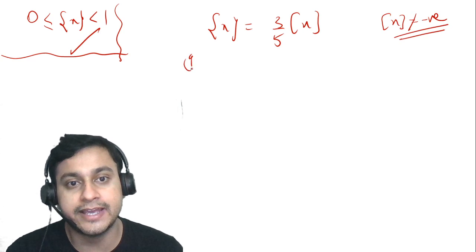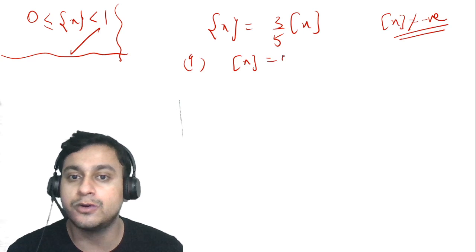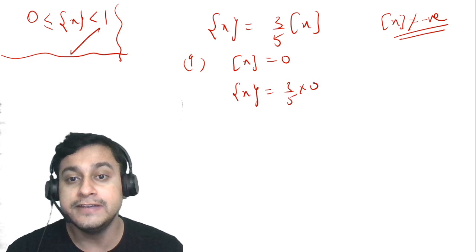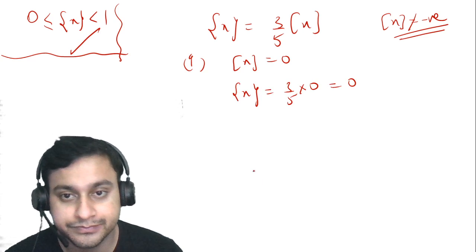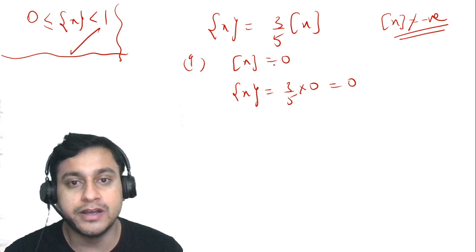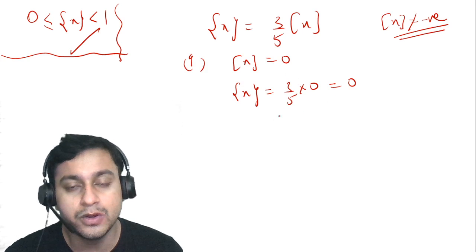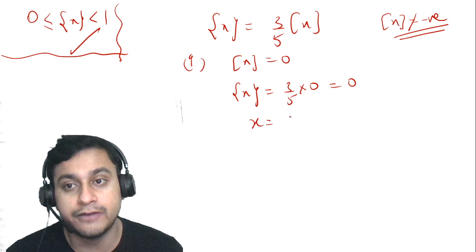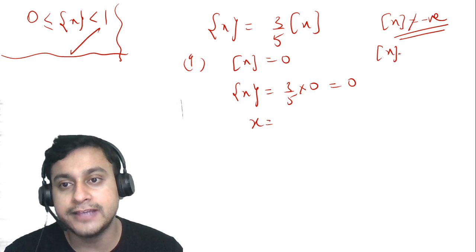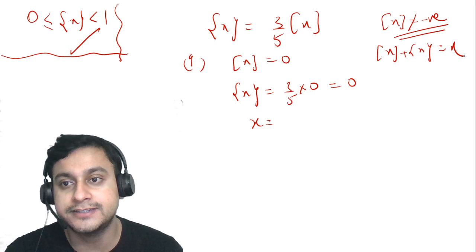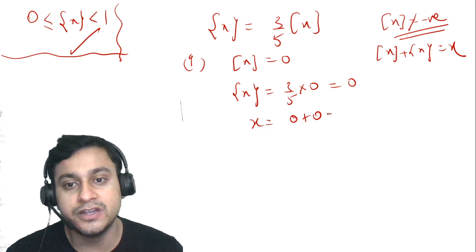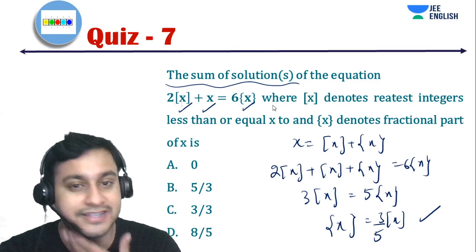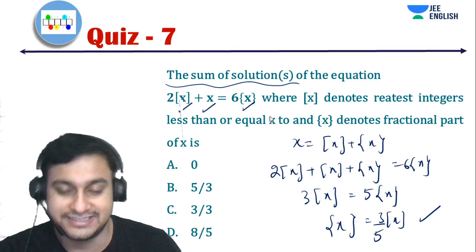So the first case, we'll take box of x as 0. In that scenario, my fractional part of x will come as 3 by 5 into 0, which is nothing but 0 only. So if we substitute box of x as 0 and fractional part of x as 0, we can get x also, because we definitely know that box of x plus fractional part of x will give you x. So x will come out as 0 plus 0, that is 0, which is one of the solutions which anyone can guess from looking at this equation.